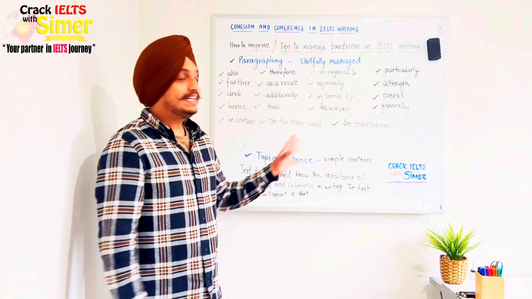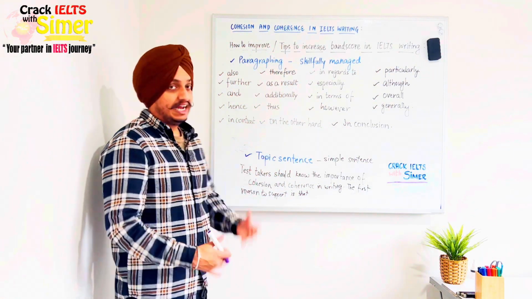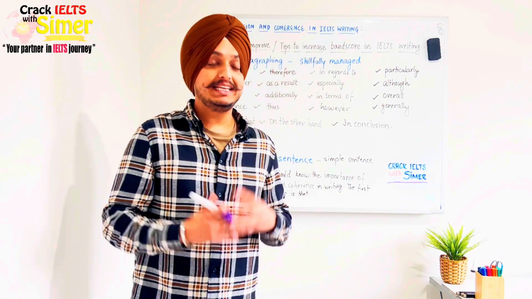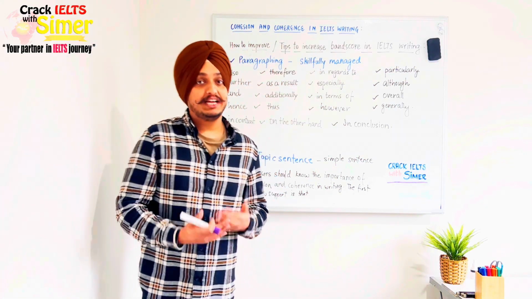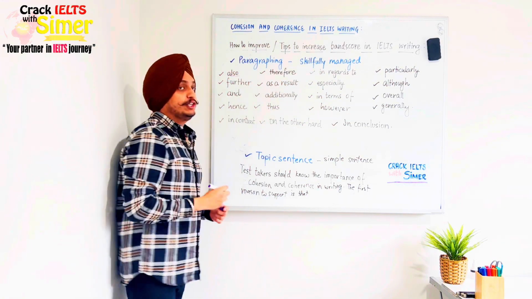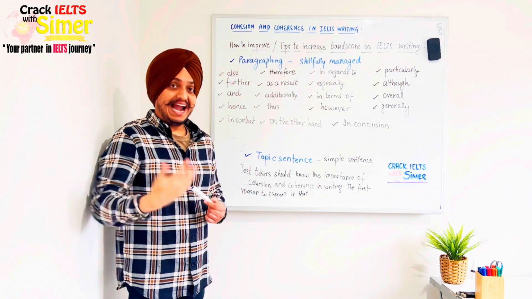Right, so these are some of the cohesive devices that I use in my writing. These are the most common ones that I generally use in my essays. So also, obviously, we use also to add an additional point.